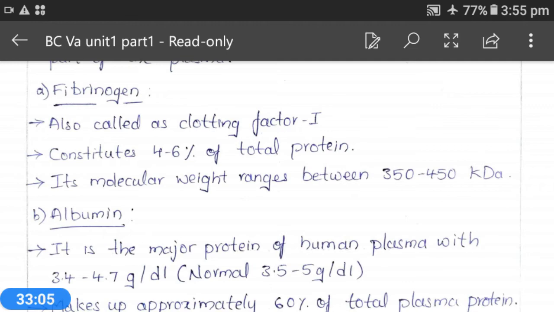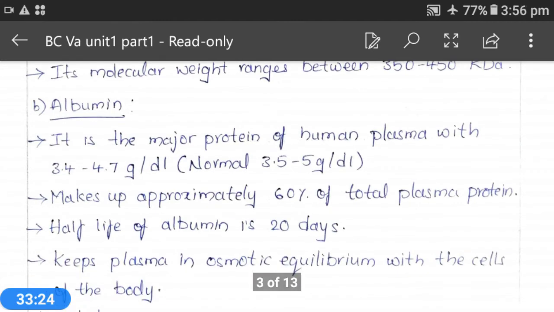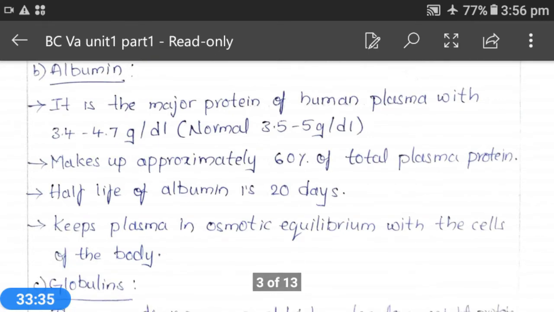And white blood cells, these are leukocytes, and they are mainly involved in the mechanism of immunity. That means a few of the white blood cells will fight against other components or antigens which enter our body, and these are nearly 1% of the total blood volume.